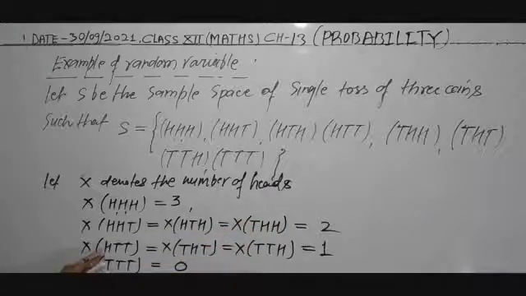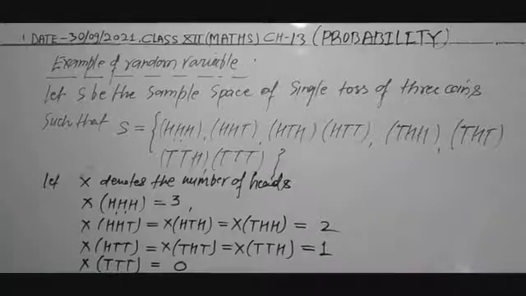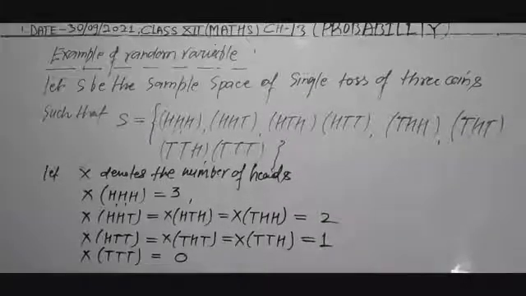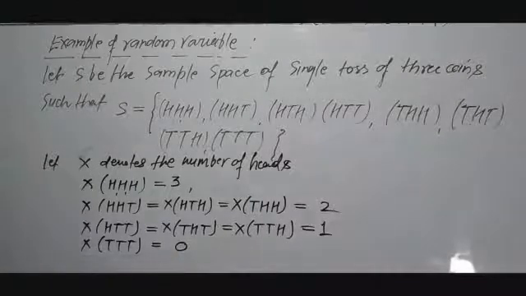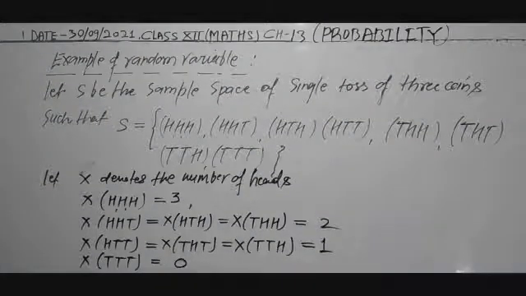In HTT there is a single head, so 1. And in TTT, its random variable will be 0. This will be the random variable of the number of heads in a single toss of 3 coins.